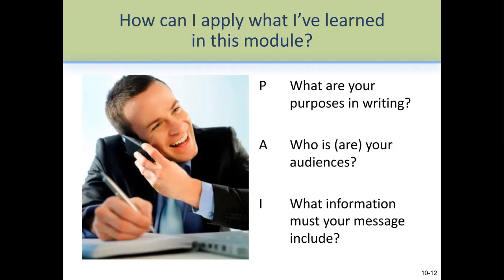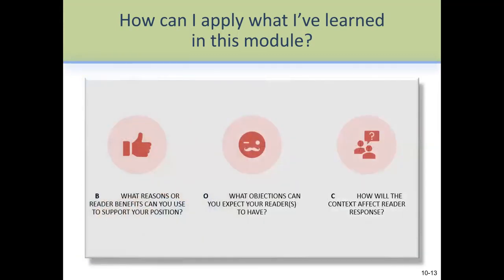So remember, we have to use these six letters that we did earlier. One is P for purpose, A for the audience, I for information that you want to share, and B for benefits. We always look for reader benefits. We see if there are any objections from the reader. And last is context. Always remember that there is a context, and how the context affects reader response.